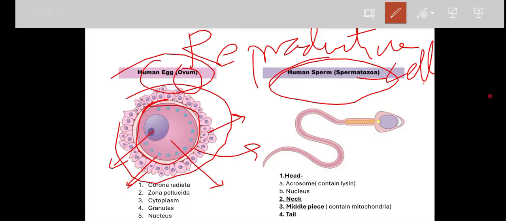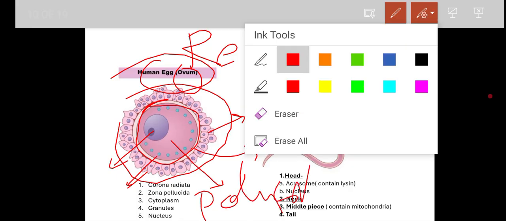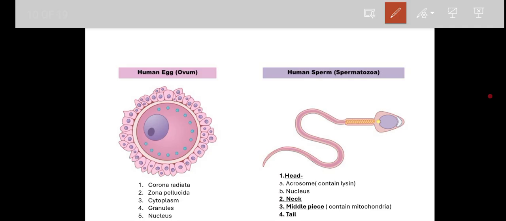And the cytoplasm is present normally in the cell also. And the granules are especially very important in this case, because after one sperm fertilizes the ovum, these granules will be deposited just near the zona pellucida, by which it will block other sperms from fertilizing it, correct. So by which it is also preventing polyspermy, right. So come to the next one, the human sperm.